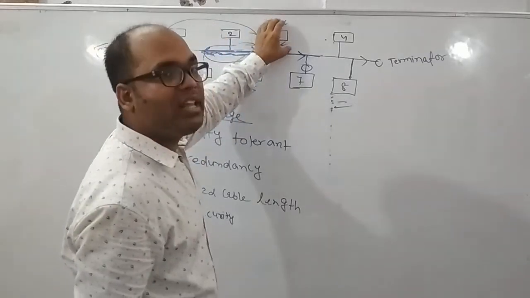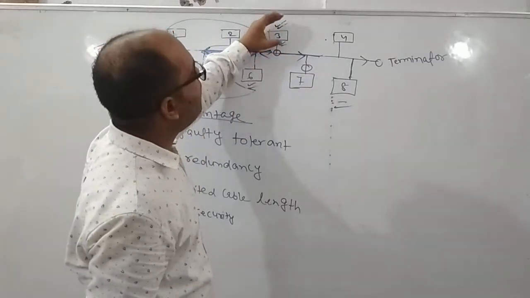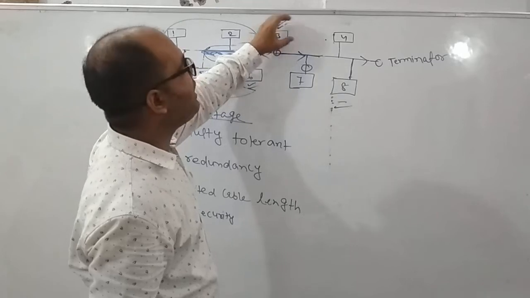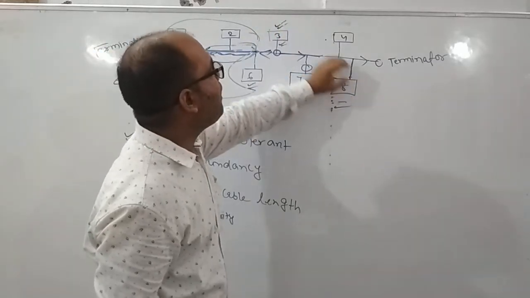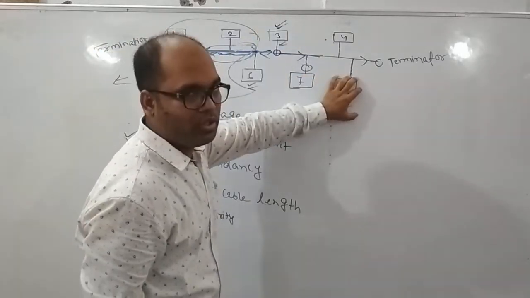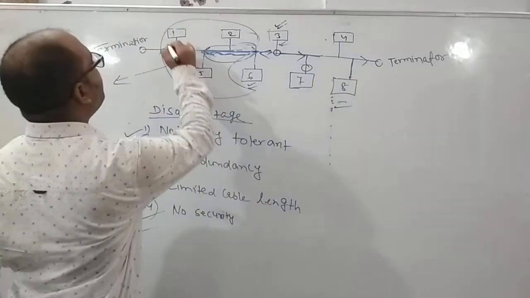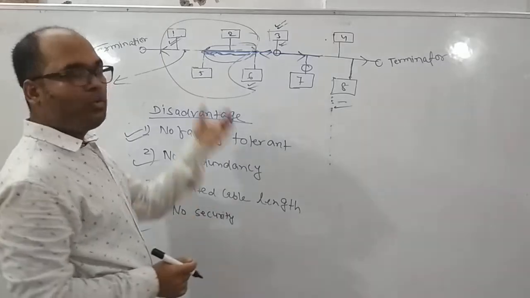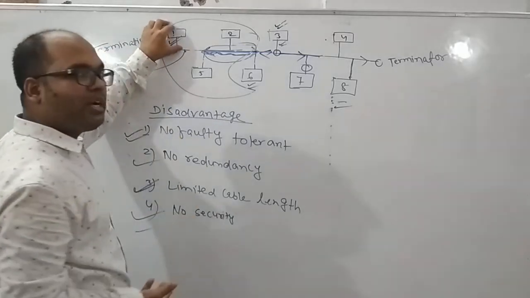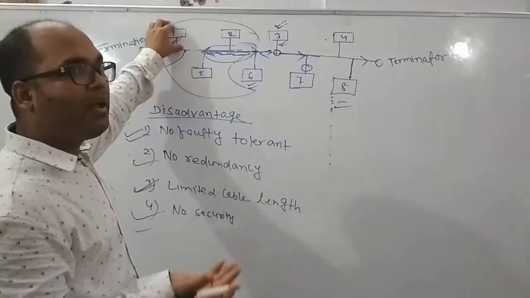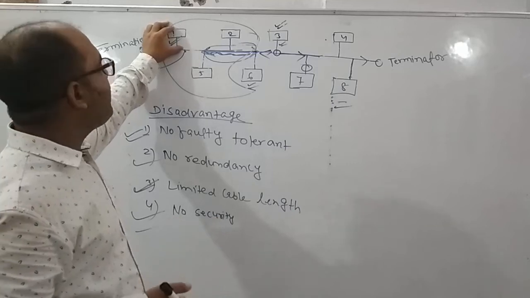Suppose this user wants to share the login details of the bank account with this user. So what happens in this bus topology? This node will also receive the data, the username and password of the bank login details.